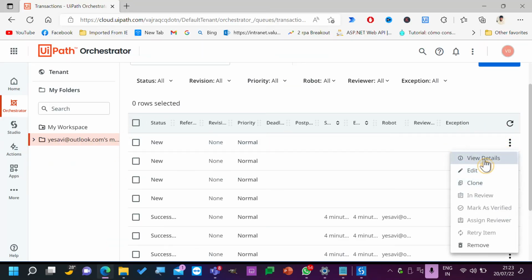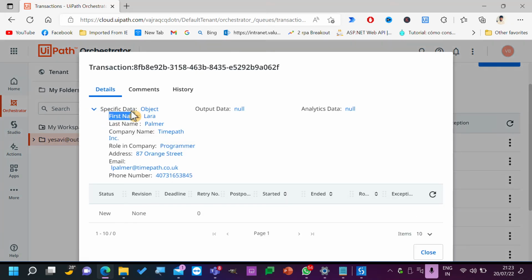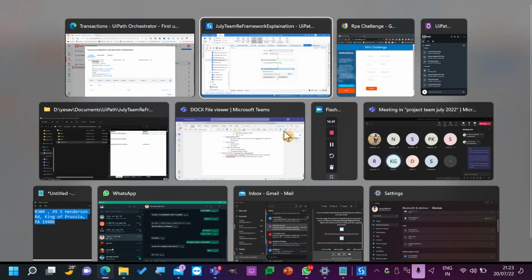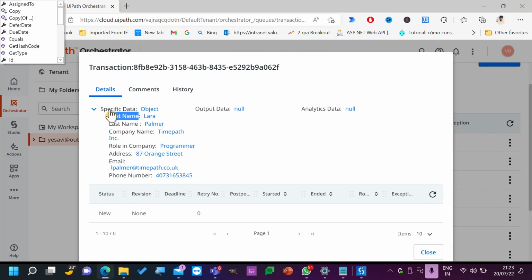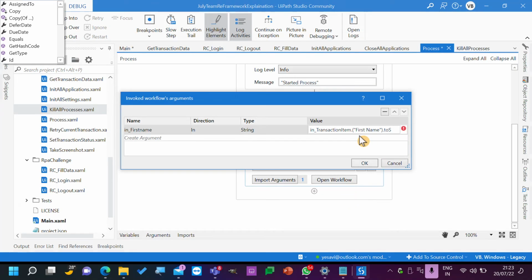Edit selector, view details. So this is the first name. I always copy and paste the items. We need to specify that specific content, right? Otherwise, can you write like this as well? No, you are correct. To get the information, we have specific data. To get values from here, we need to use dot specific content, and then the key value pair. The key and the value will come in as string.